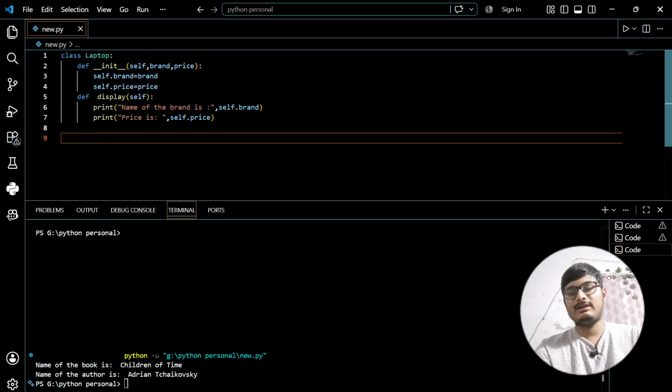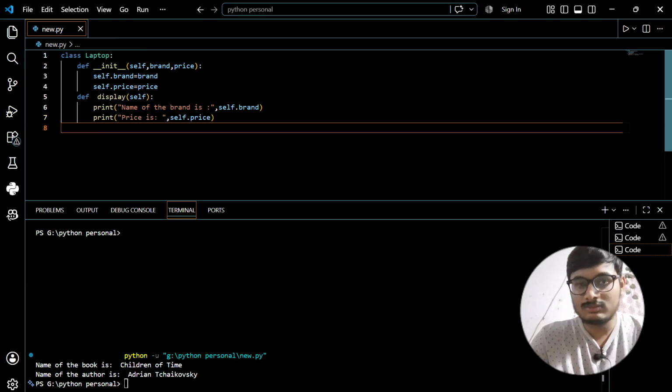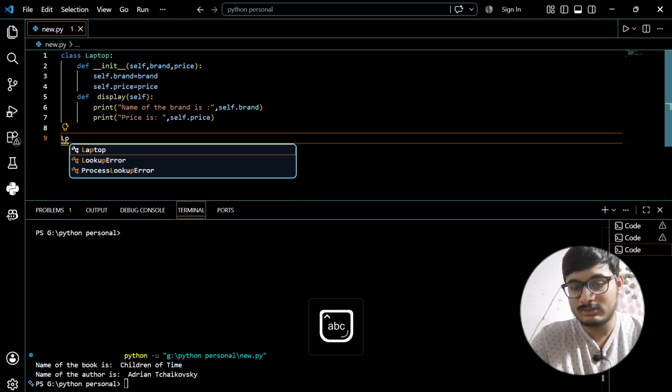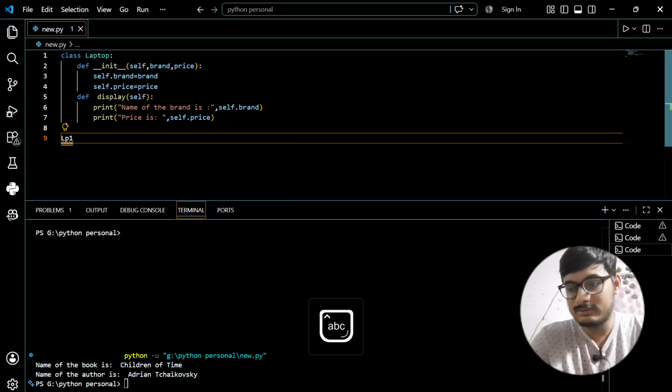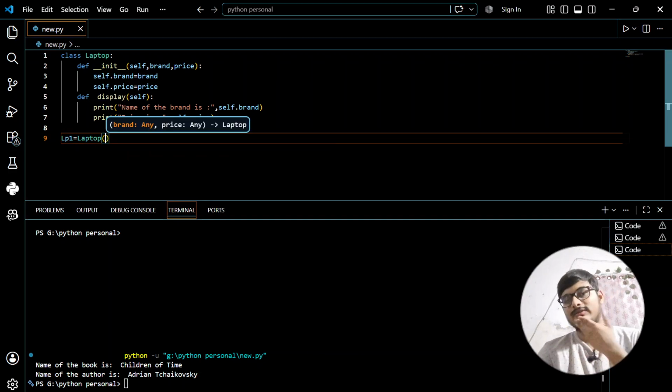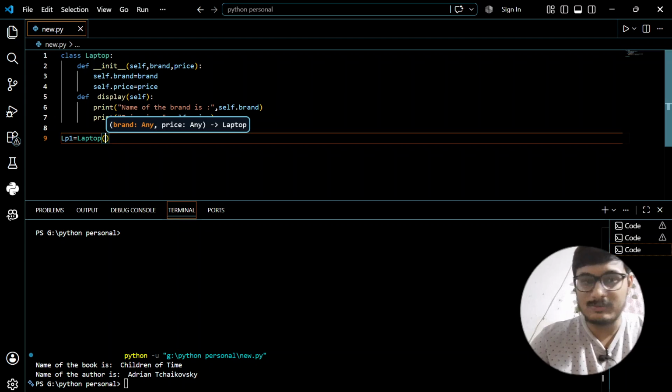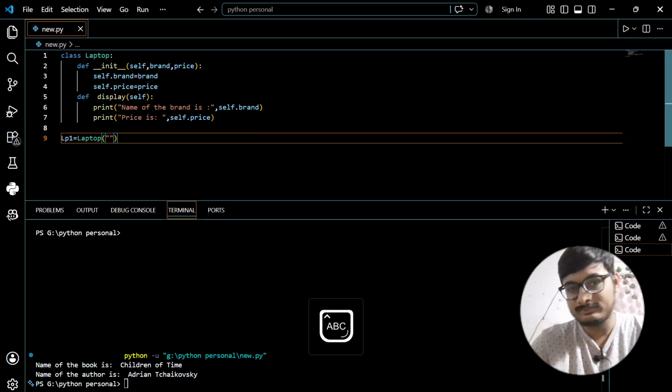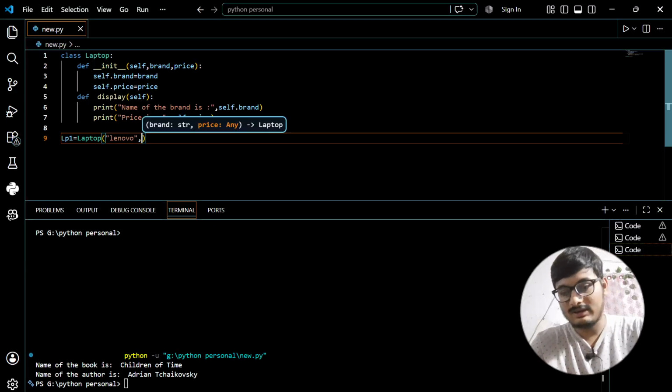Now we will be creating an object called LP1. Okay, so write the name of the class, which is Laptop. Then we'll give it a name, suppose name of the brand is Lenovo, and price is like 70,000, suppose.